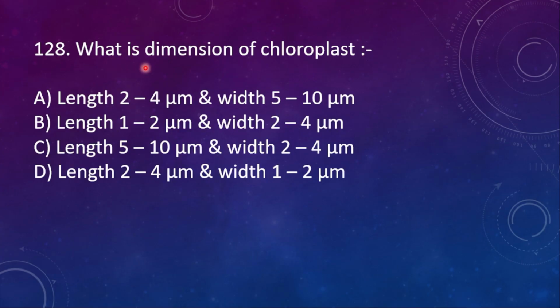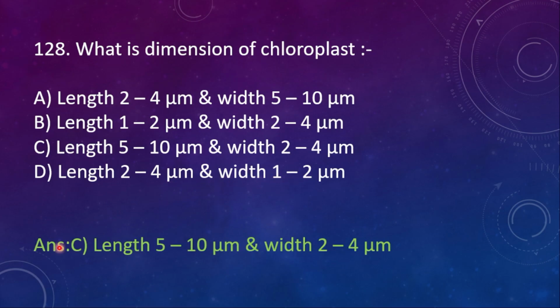128. What is the dimension of chloroplast? A, length is 2 to 4 micrometer, and then width is 5 to 10 micrometer. B, length is 1 to 2 micrometer, and then width is 2 to 4 micrometer. C, length is 5 to 10 micrometer, and then width is 2 to 4 micrometer. D, length is 2 to 4, and then width is 1 to 2 micrometer. Here the correct option is C, length is 5 to 10, and then width is 2 to 4 micrometer.